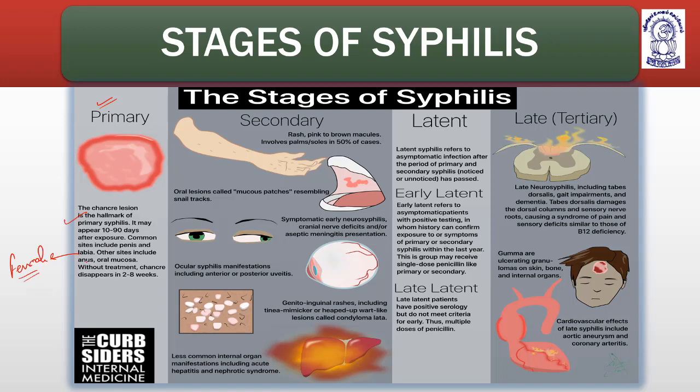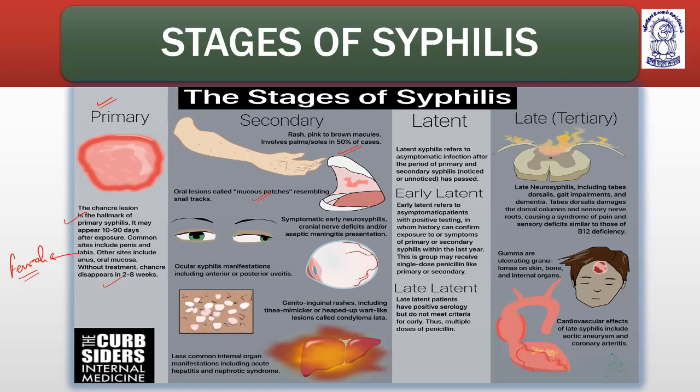Other sites include the anus and oral mucosa. Without treatment, the chancre disappears in 2 to 8 weeks. Secondary syphilis: rash, pink to brown macules, which means spots, involving the palms and soles in 50% of cases. Oral lesions are called mucosal patches, resembling snail tracks.